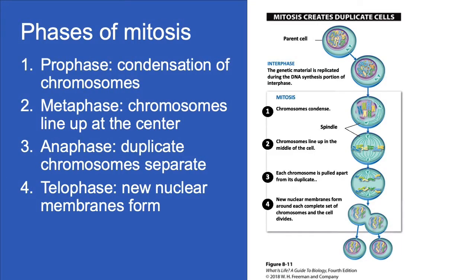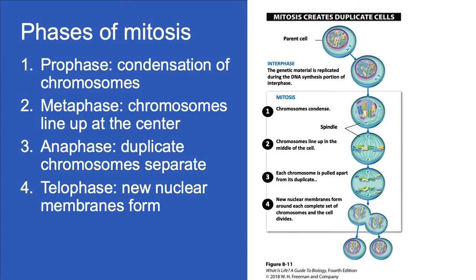Mitosis occurs in just 4 steps. It cannot begin, however, until after an important event occurs during the previous portion of the cell cycle, interphase. During the synthesis portion of interphase, all of the chromosomes replicate. Mitosis then begins with 1.